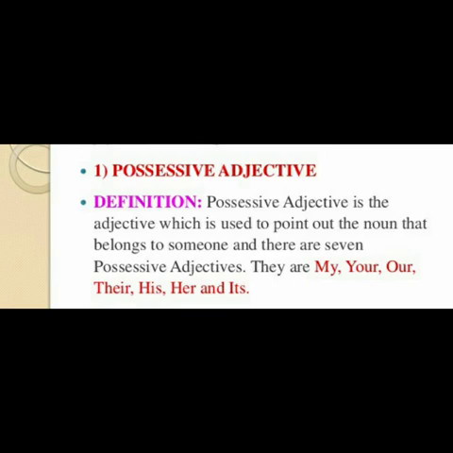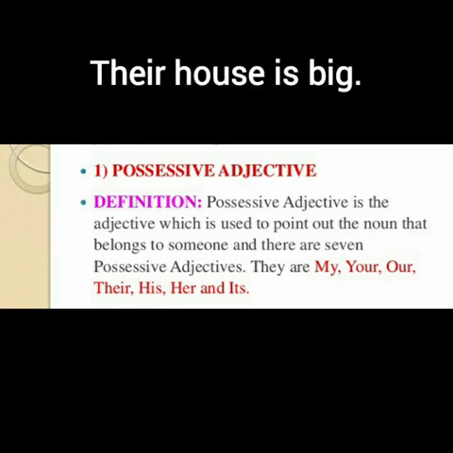Possessive way means उस किसके बारे में, किसी के बारे में अगर बताया जाए, that is called possessive adjective. Their house is big. Now tell me, house is a noun, big is an adjective, is is a verb, then their, what is their? Unka. Their means unka. So their is a possessive adjective. Again, किसी का घर. किसका घर? उनका. So their is a possessive adjective.